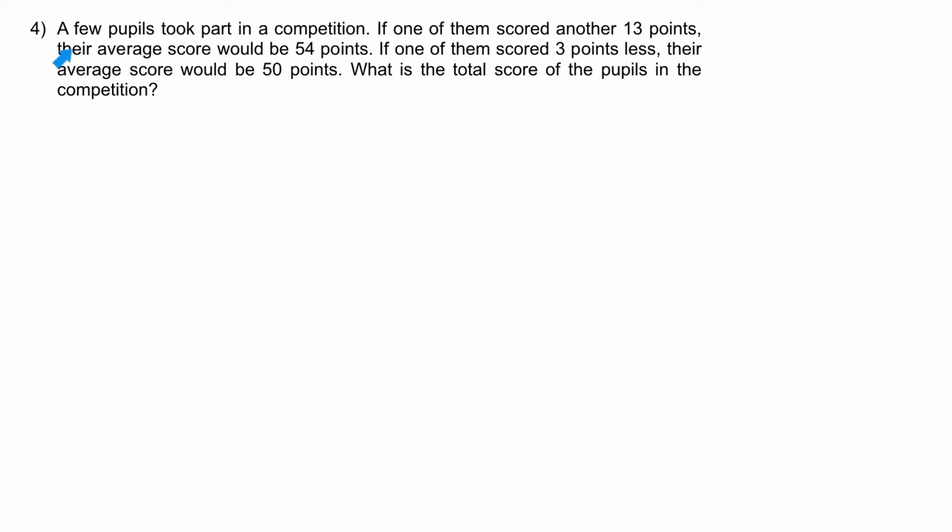Okay, question 4. A few pupils took part in a competition. If one of them scored another 13 points, their average score would be 54 points. However, in another scenario, if one of them scored 3 points less, their average score would be 50 points. What is the total scores of the pupils in the competition?